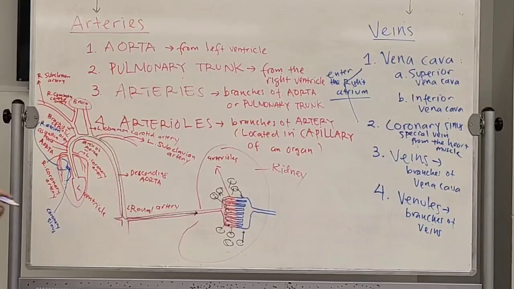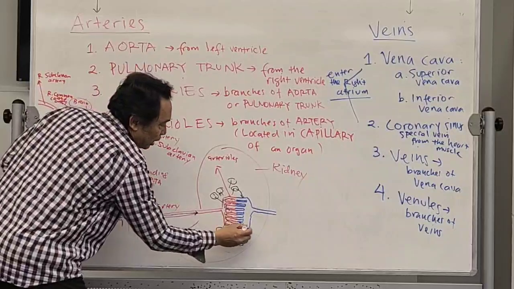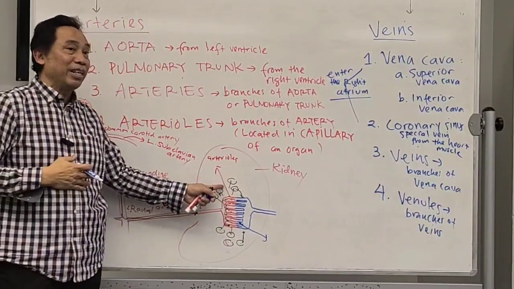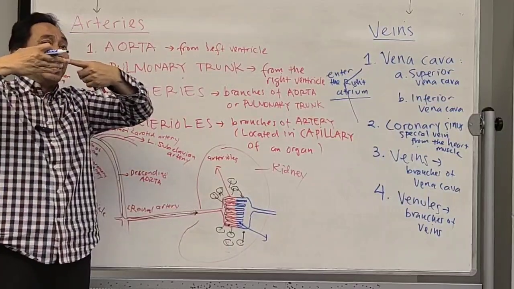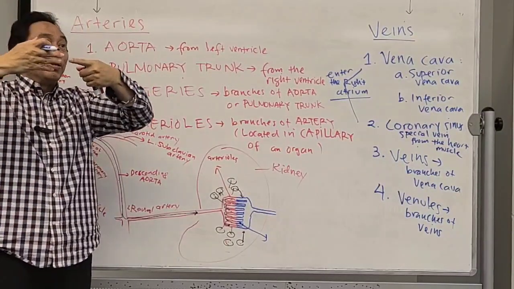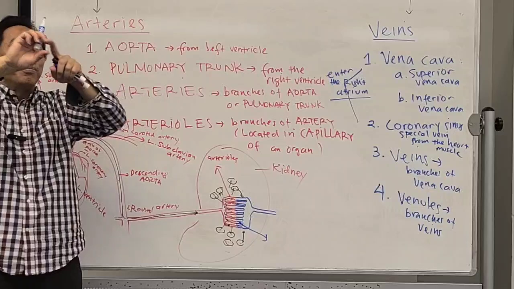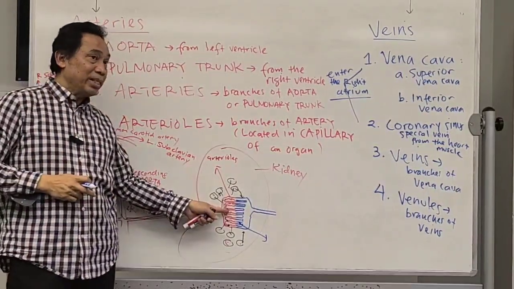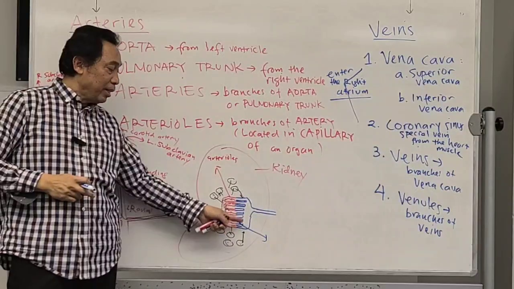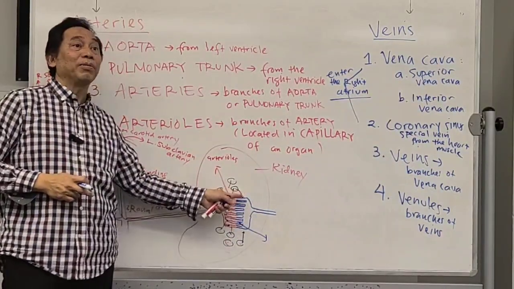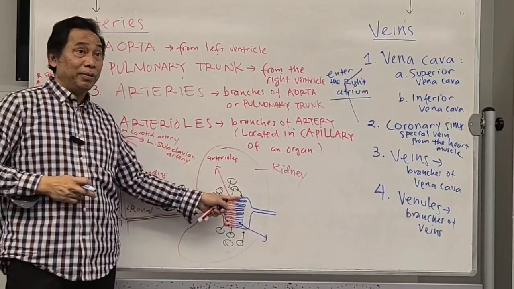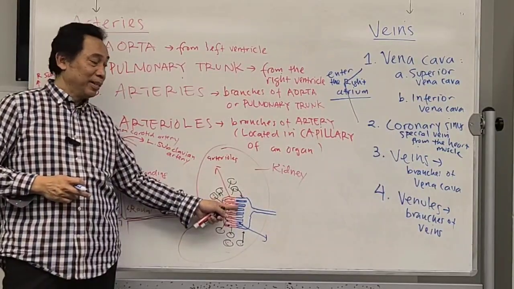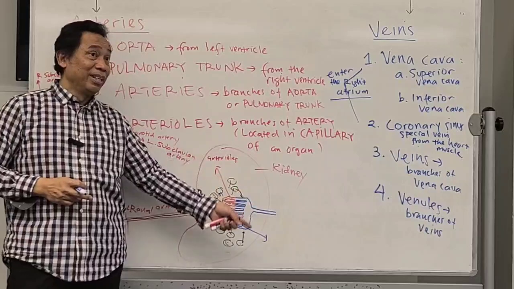Now, my question is, what do you call the smallest vein over here? That's actually just a continuation of the arterioles. They continue actually. There is nothing between them. It's the same pipe. But one pipe, one side giving something, the other side receiving something from the cell. Get it? You get this one? Now, what do you call the smallest vein over here? Daniel?